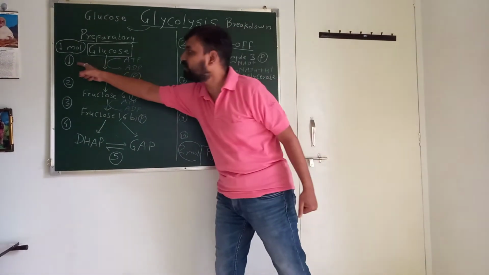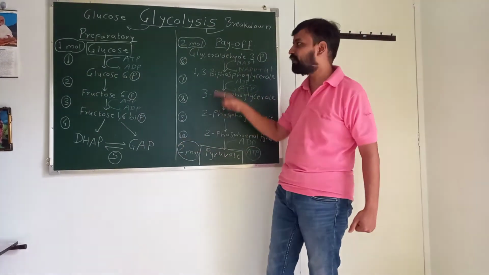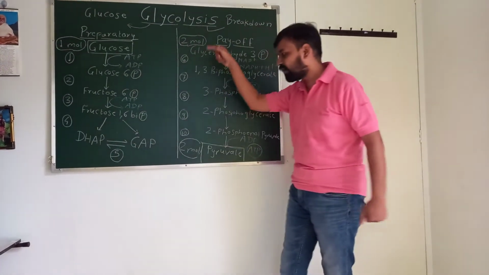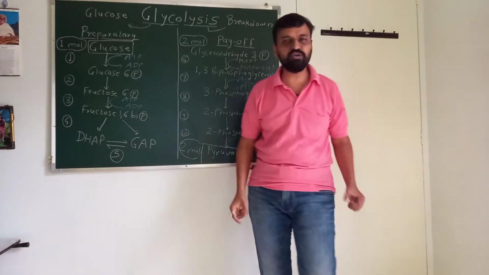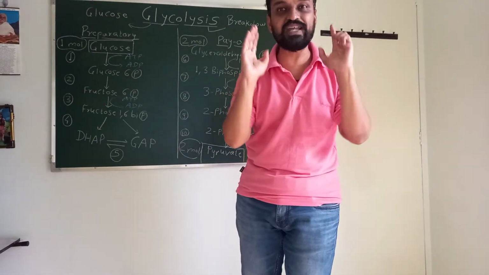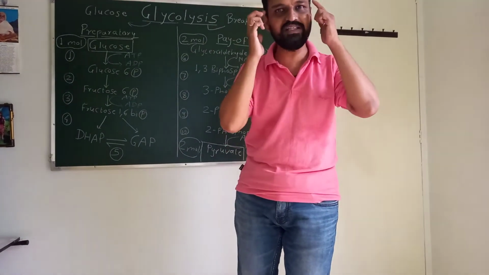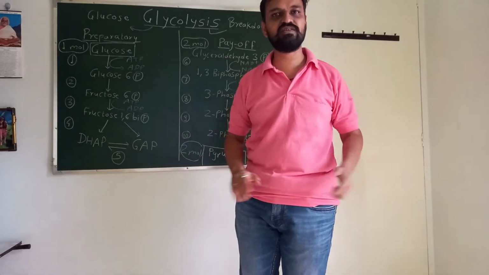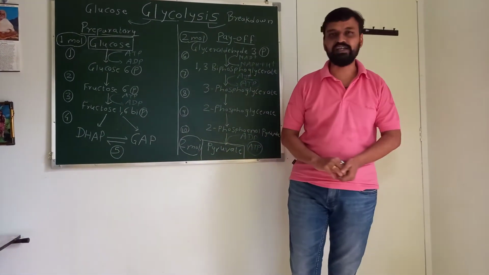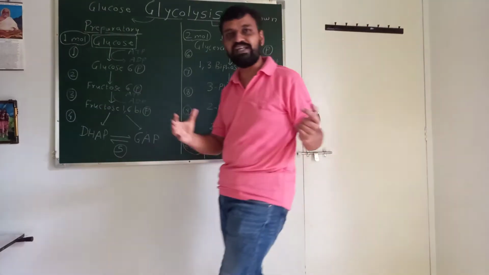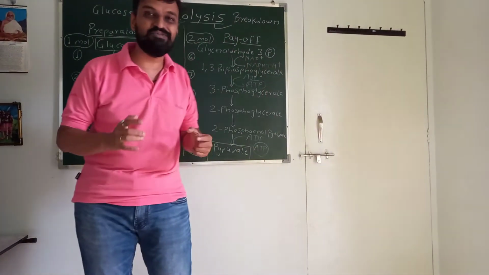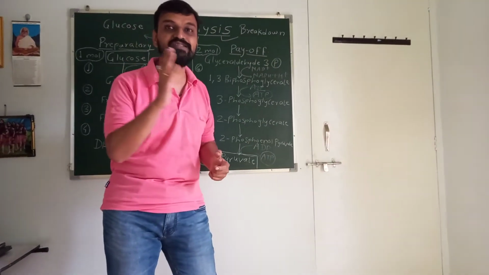Hence, you can see here I have already written step by step 1, 2, 3, 4 up to 10. So again I want to repeat, glycolysis is a 10-step pathway. Fix this in your mind. Now, this 10-step pathway is divided into 5 steps each.